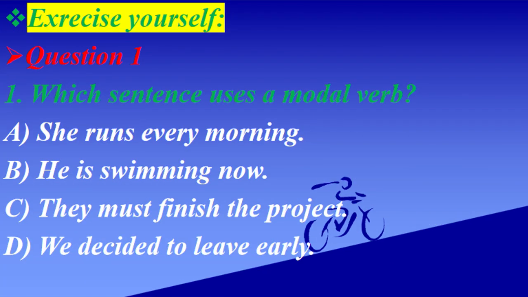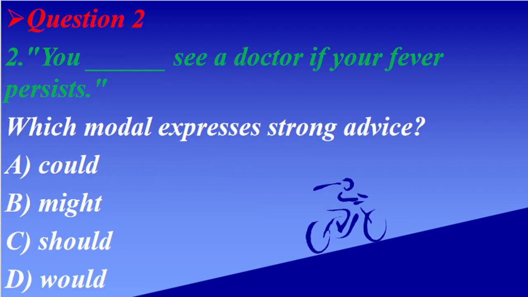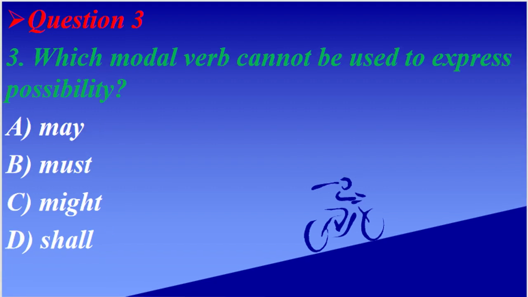Exercise yourself. Question 1. Which sentence uses a modal verb? A. She runs every morning. B. He is swimming now. C. They must finish the project. D. We decided to leave early. Question 2. You blank see a doctor if your fever persists. Which modal expresses strong advice? A. Could, B. might, C. should, D. would. Question 3. Which modal verb cannot be used to express possibility? A. May, B. must, C. might, D. shall.